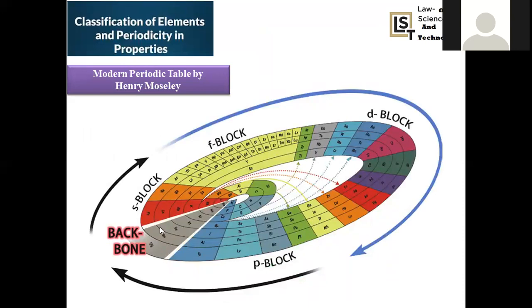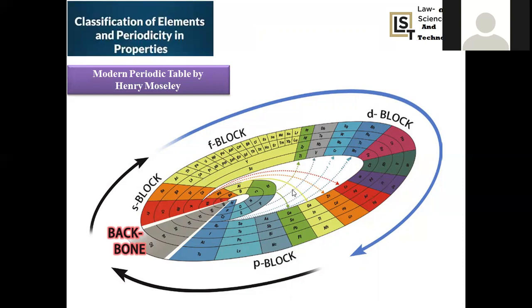And this is a representation of the modern periodic table. All S block, P block, D block, and F block elements are represented in a circular manner. There is a repetition. After the electron enters S block, s1, s2, now the electron will enter P, followed by p1 to p6, later on d1 to d10, later on the F orbital.